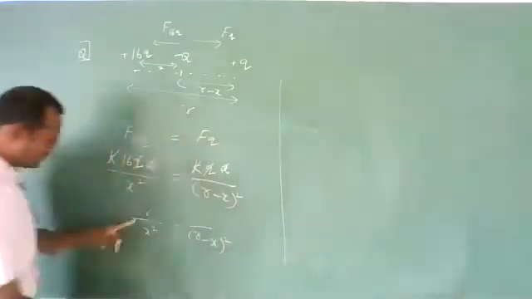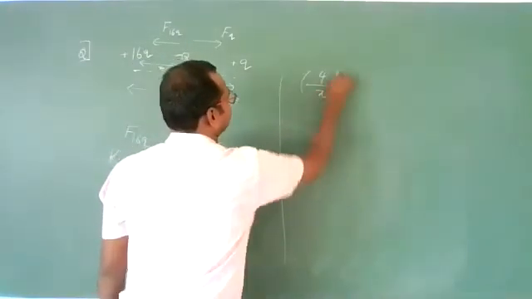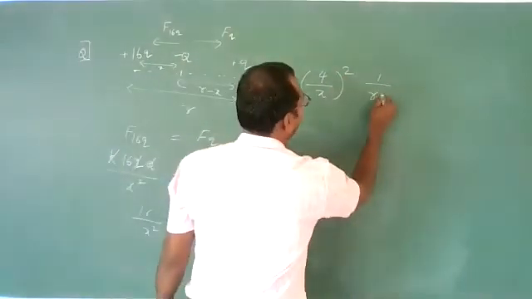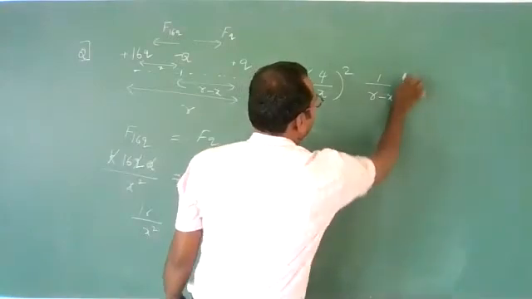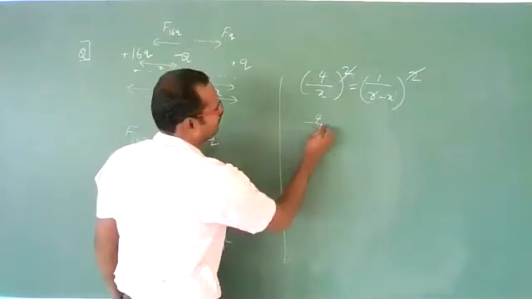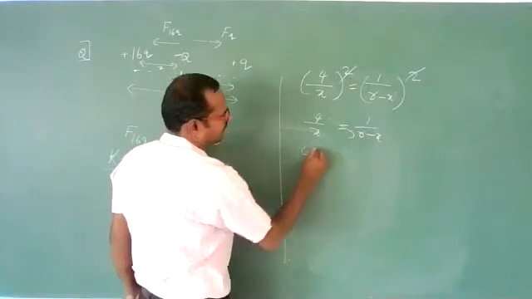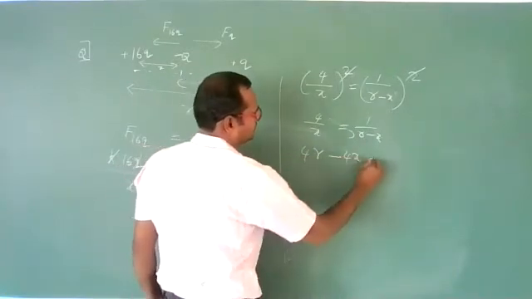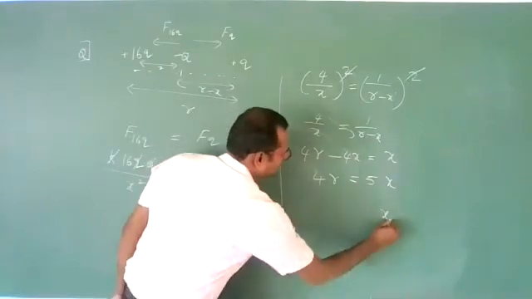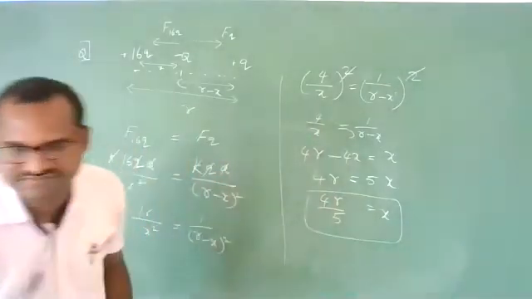So this can be written as 4 square, so 4 divided by x whole square, is equal to 1 divided by (r minus x) whole square. This square cancels. 4 divided by x is equal to 1 by r minus x. Cross multiplying, 4r minus 4x is equal to x. So 4r is equal to 5x. Then x is equal to 4r by 5. Yes, this will be the solution.